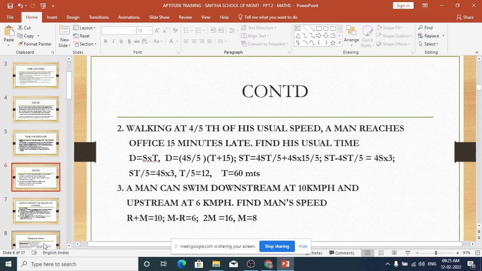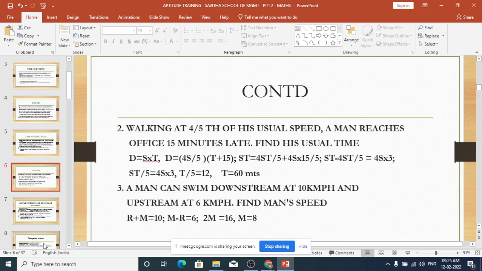So you have to find the usual time. Now let's go by the formula. D is equal to S into T, that is distance equal to speed into time. So that is the original usual speed, usual time equal to distance. The second case, D is same, equal to 4 by 5 into S, 4S by 5.